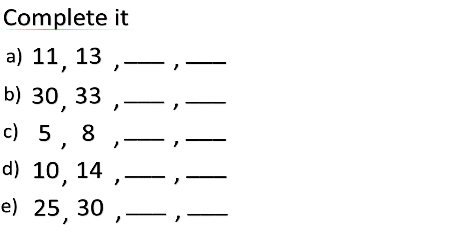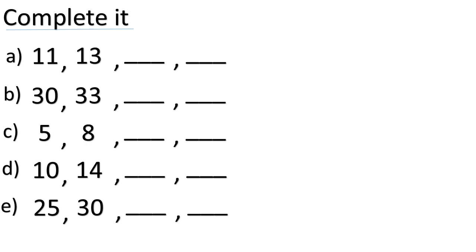Children, let's complete few examples here before we do our textbook exercise. Okay. Now, let's go to the first one. Here we have number 11, then 13. Then we have the blanks to fill. So, tell me what should we write here? Were you able to find out in which number we have to do the skip counting? We are on number 11, after 11 12, then after 12 13. We have the answer 13 there, but we skipped one number and reached the second number.